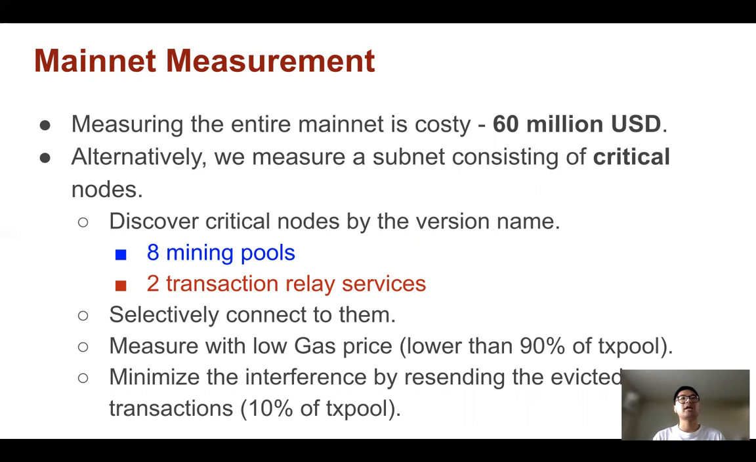In total, we discovered 8 different mining pools and 2 transaction relay services. So we configure our measurement node to selectively connect to these services and start measuring the connections. To minimize the interference, we carefully set a low gas price for our measurement transaction so that we only evict 10% of existing transactions in the memory pool. Then after each round of measurement, we resend those evicted transactions to the target node.